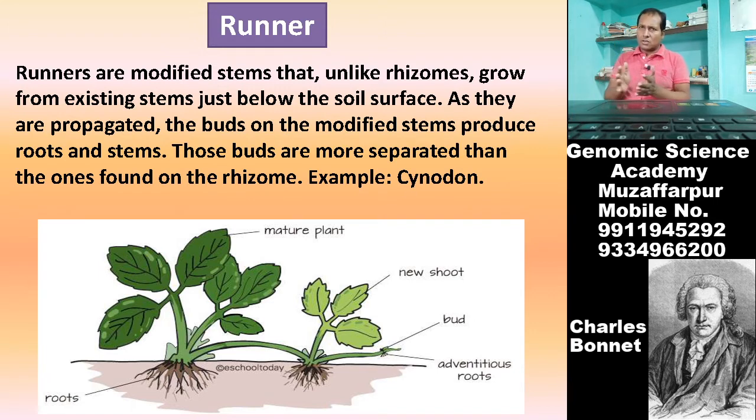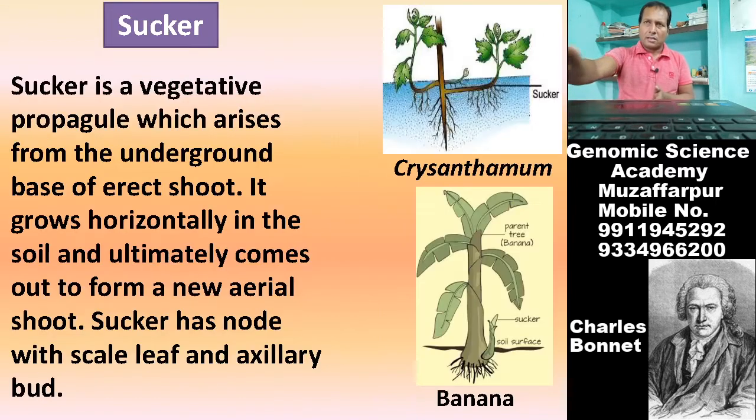In the case of cynodon, a new plant gets developed from the node, and from that node roots also developed. So, runner is also an example of vegetative propagation.